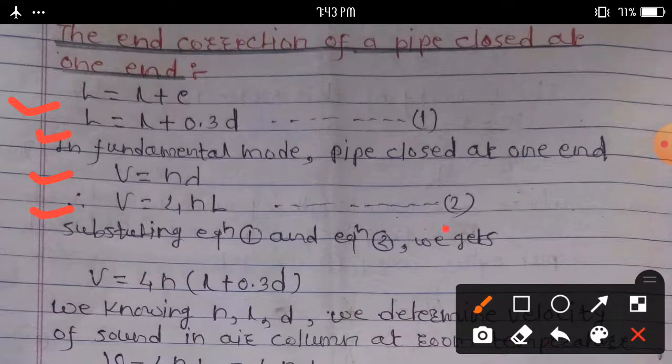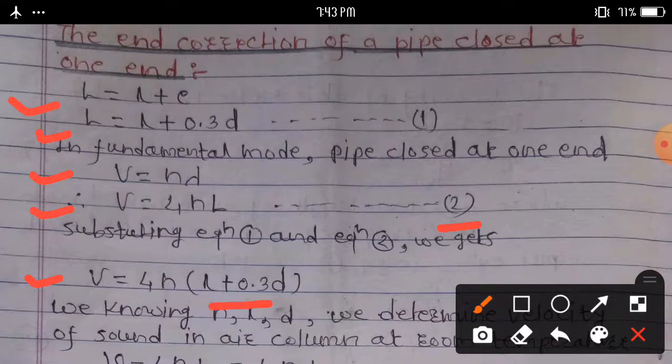Consider equation second. Then substituting equation first in equation second, we get v is equal to 4n, and for l we can put small l plus 0.3 into d.